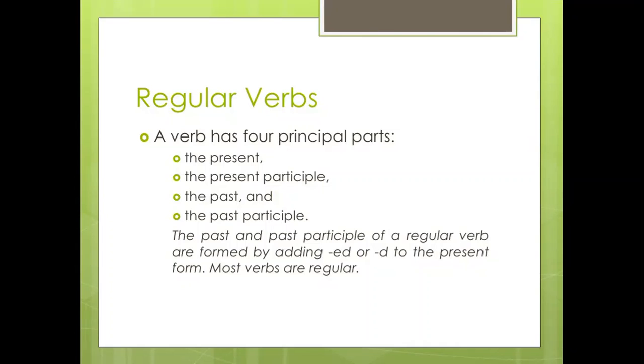For example, if I take a base form cry, so past tense will be cried and past participle will be cried. So same for past tense and past participle, and they are formed by adding ed or d to the present form. Now irregular verbs are those verbs which form their past tense and their past participles in a different